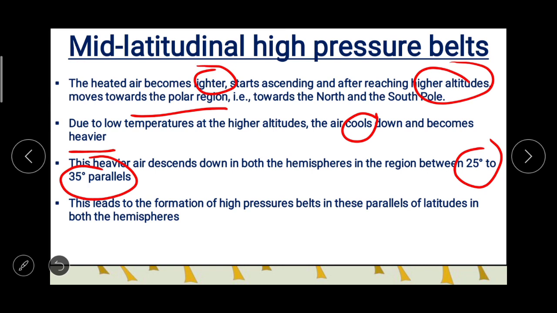And because of all this, it leads to the formation of high pressure belts in these parallels of latitudes in both the hemispheres.